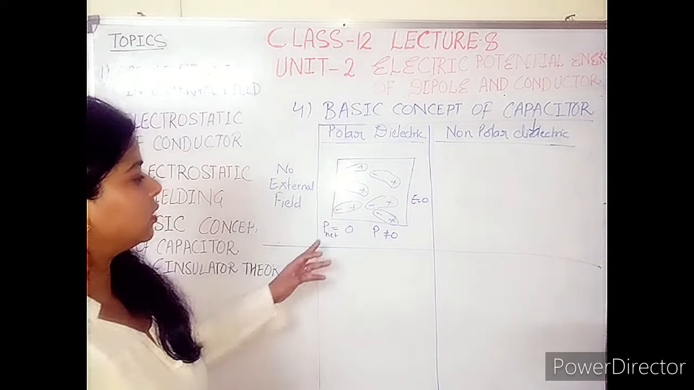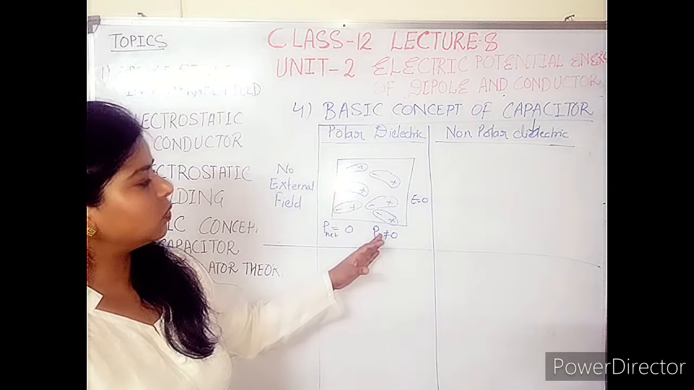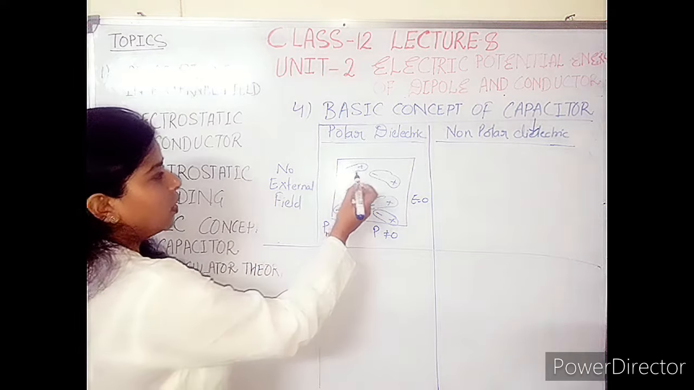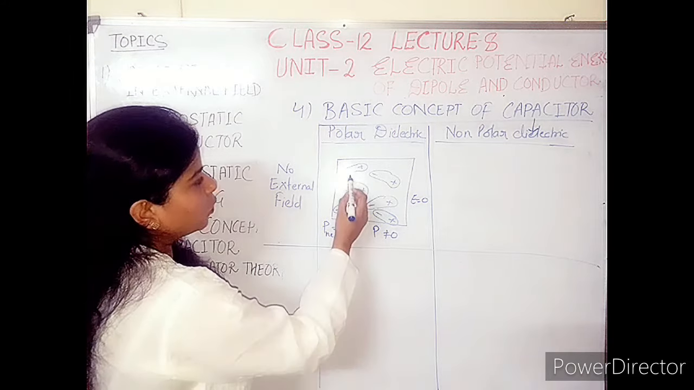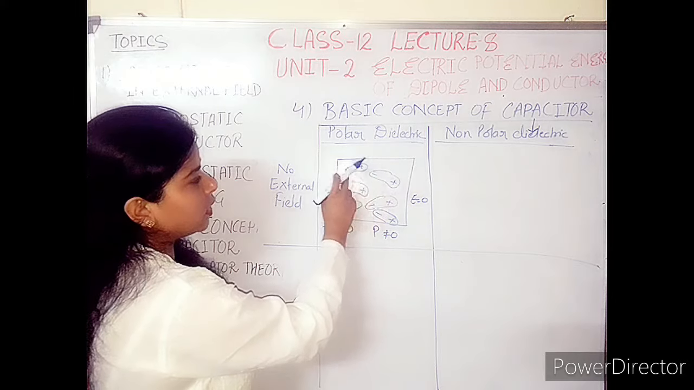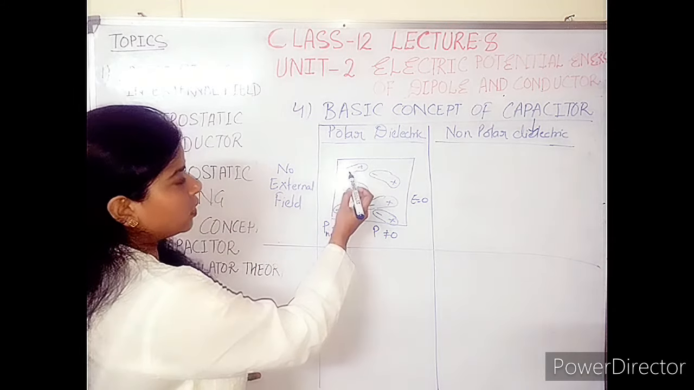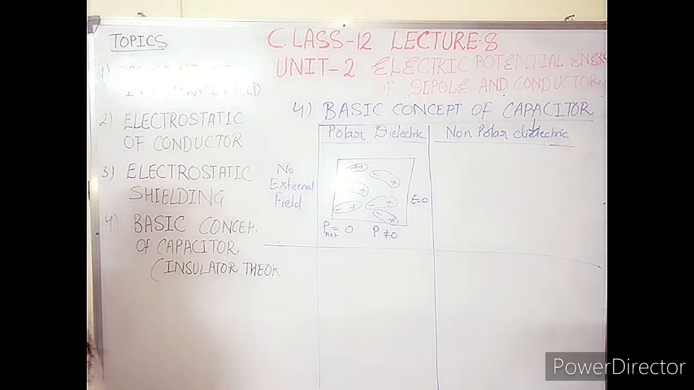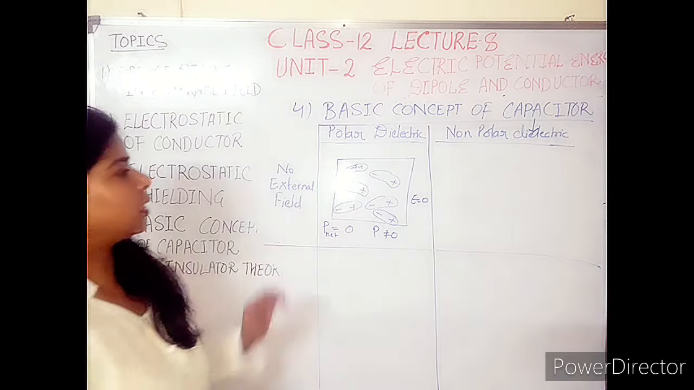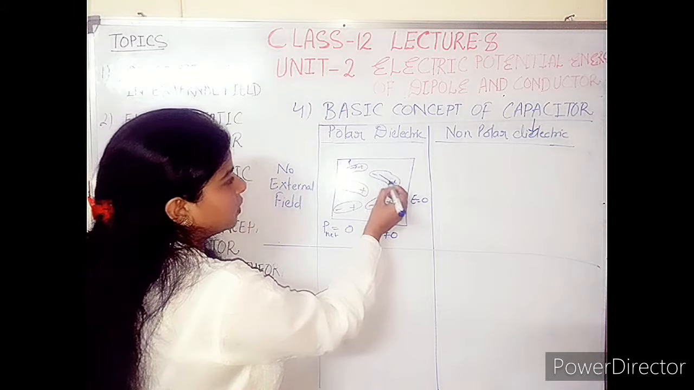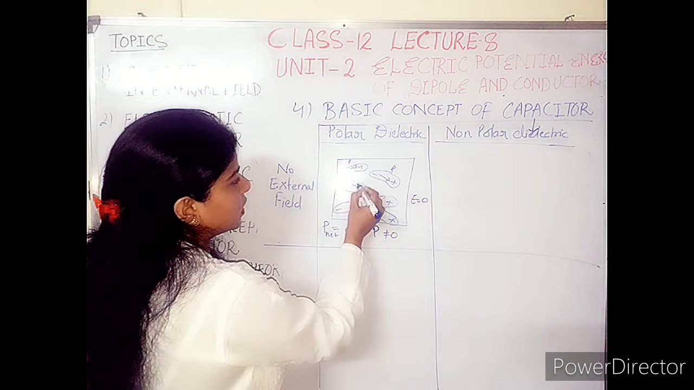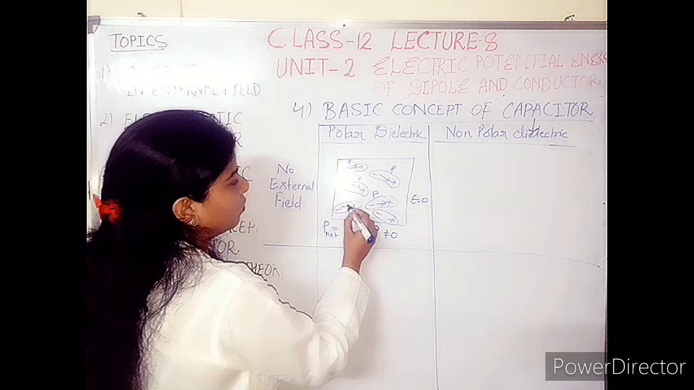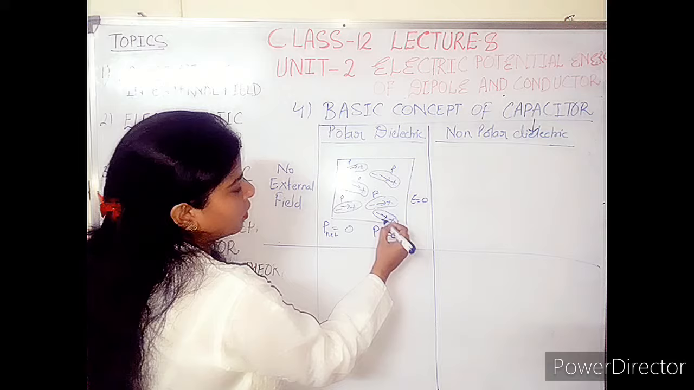So that is why the net dipole moment is 0, while the individual dipole moment is non-zero. How? If we are talking about individual dipole moment, that means we are talking about single dipoles. So for the single dipole, the dipole moment is present here, in this manner. There is a dipole moment on this side, on this side, and on this side. From minus to plus, this is the direction of dipole moment P.